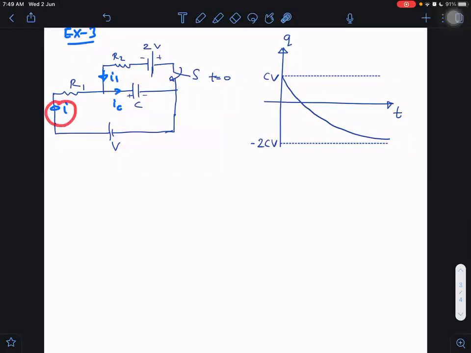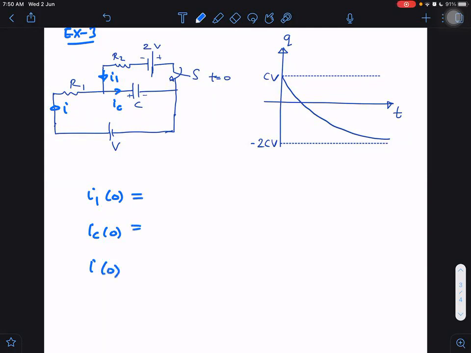What about I initially? 0. So the initial values of these three we have already obtained. Let me write those values quickly here: I1 at 0 and IC at 0. And while I'm saying 0, actually I'm not saying it appropriately. The appropriate word is 0 plus, because it is just after t equal to 0. If I say just 0, then I can say 0 minus also. 0 minus means when the switch was open. So when I'm saying 0 here, I actually mean 0 plus, which means just after 0.